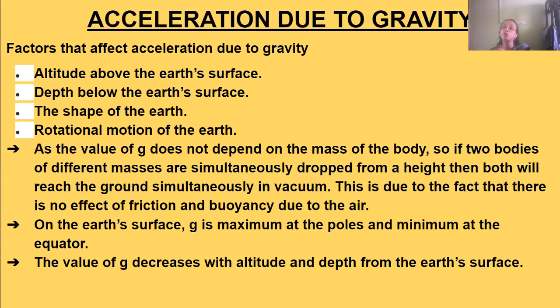And the rotational motion of the Earth, that is, its spinning around its axis. So these are the factors which affect the acceleration due to gravity.